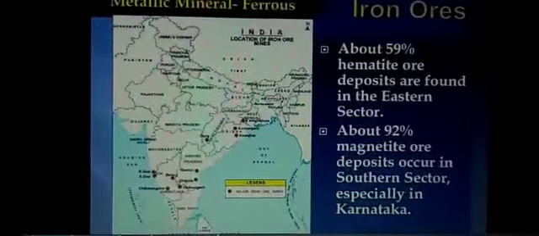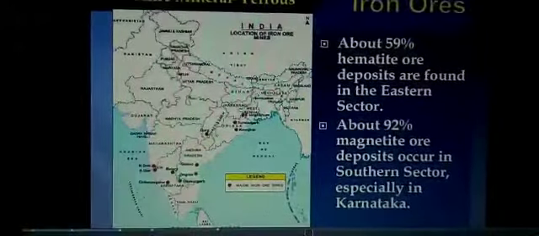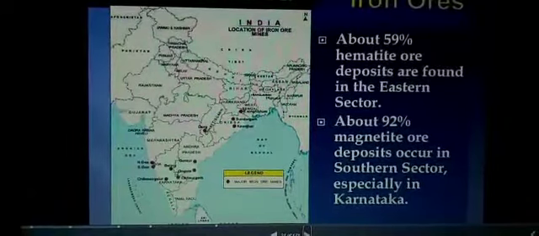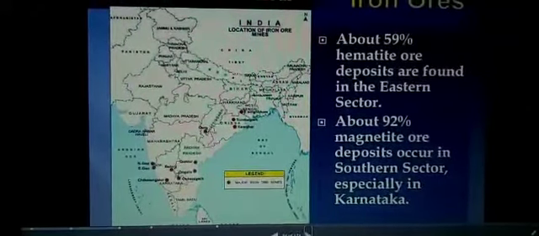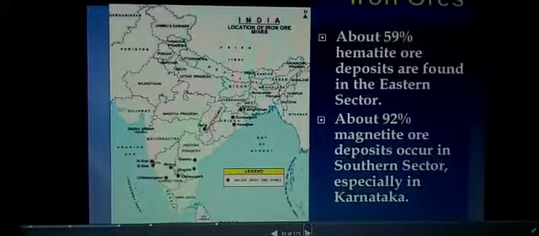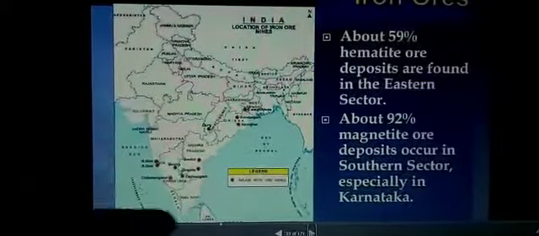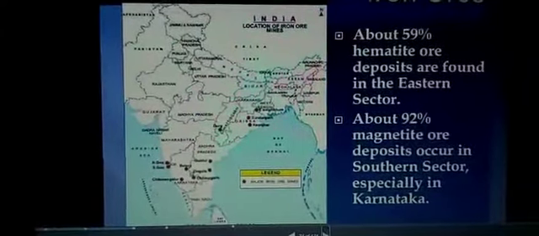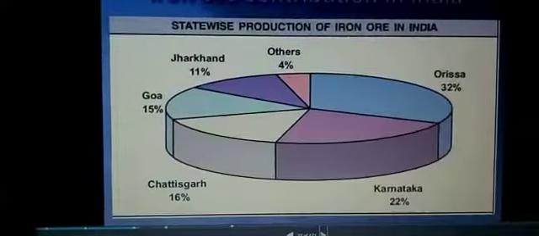And about 92% of magnetite ore deposits occur in the southern sector, especially in Karnataka. So you can see the red dots here, children.